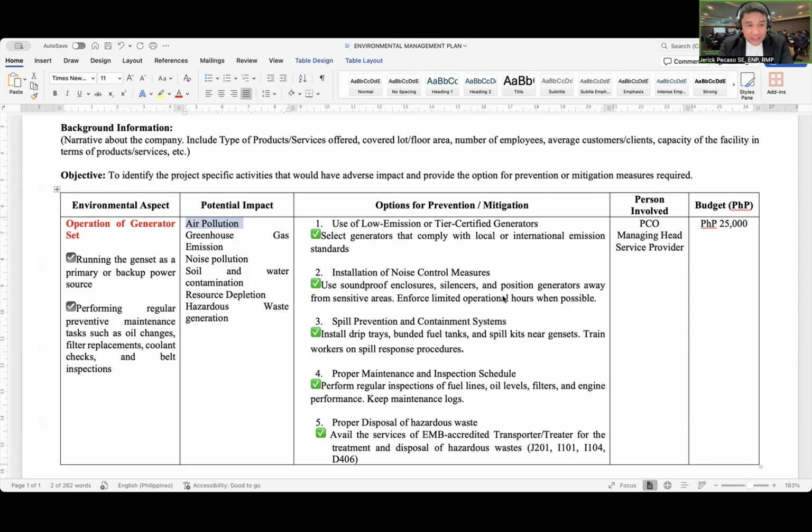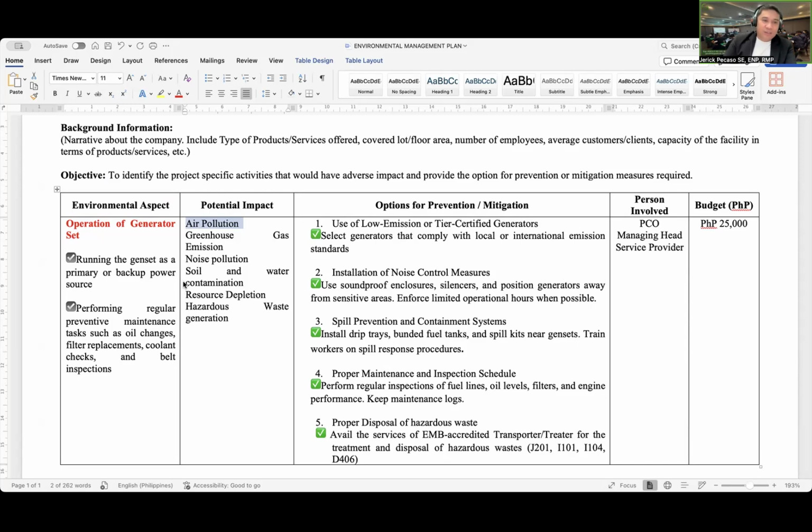So these are only an example of an activity in our facility, like the operation and maintenance of generator set, the potential impact for operating this generator set or having this kind of activity, the environmental aspect, and our proposed options for prevention or mitigation, the persons involved, and the budgetary requirements.